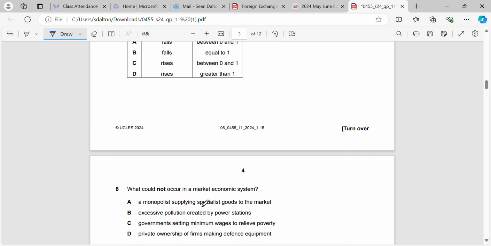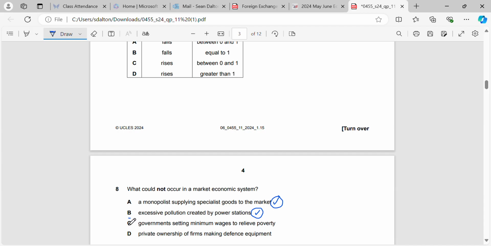Okay, question 8. What could not occur in a market economic system? Okay, a monopolist supplying specialist goods to the market. That could, because you've got no government intervention, a monopoly, if they're really successful, could develop. Pollution created by power stations, that could, because our merit and demerit goods will not be able to fix the underconsumption and overconsumption of them because there's no government involvement.